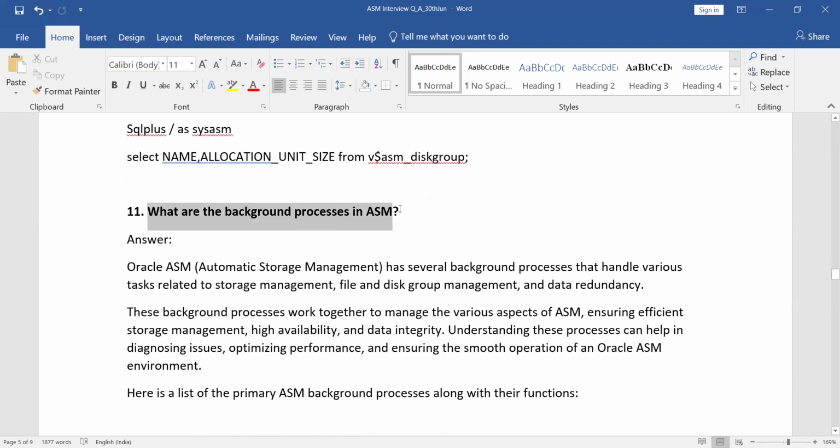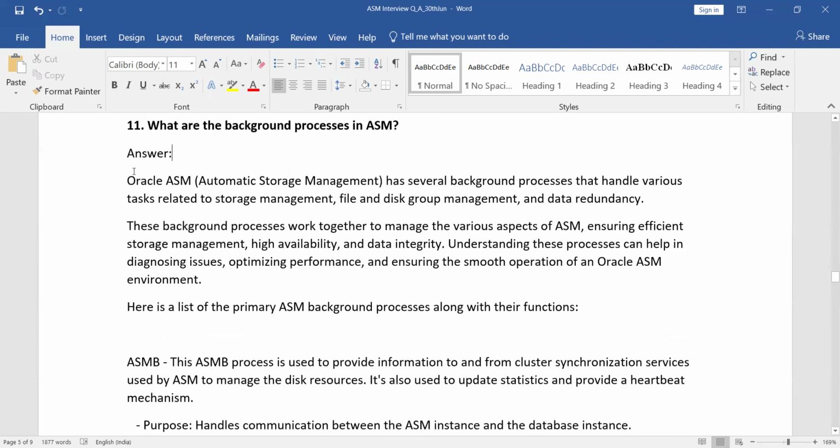Next question: what are the background processes in ASM? Very, very important, right? Normally, what are the important background processes in an Oracle database? We used to get those kinds of questions. In the same way for ASM also, we have important background processes. These background processes help to maintain your ASM file system. They will ask what the mandatory background processes are in ASM, so you should have this information. Oracle ASM has several background processes.